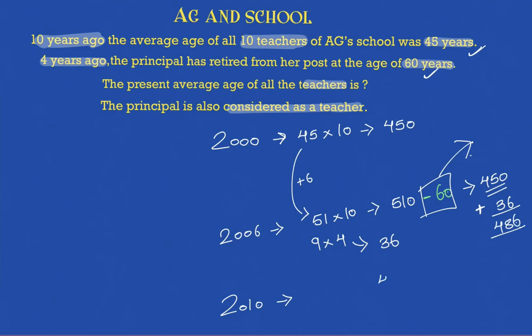So 486 is the sum of age of all the teachers. But how many teachers now? 9. So what is the average? 486 divided by 9. Let's get the answer to this now. 9 5s are 45. 3 6 9 4s are 36. That's it. 54 is the average age of all the teachers now. So that's the condition. And how do you play with this?